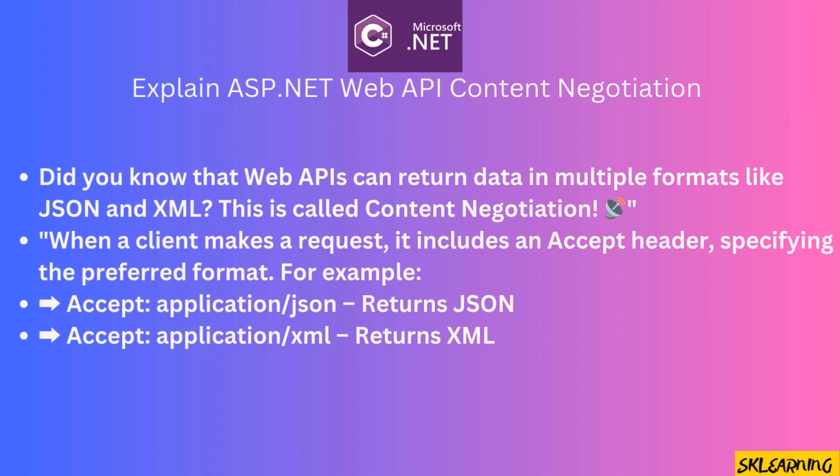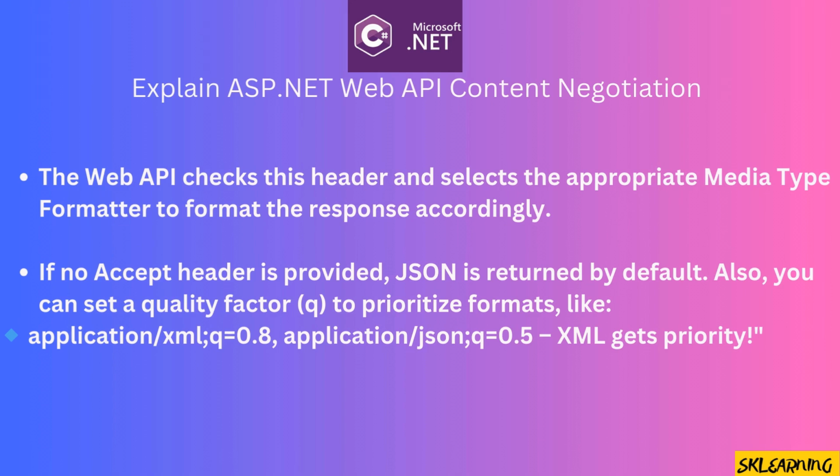For example, Accept: application/json returns JSON. Accept: application/xml returns XML. The Web API checks this header and selects the appropriate media type formatter to format the response accordingly. If no accept header is provided, JSON is returned by default.